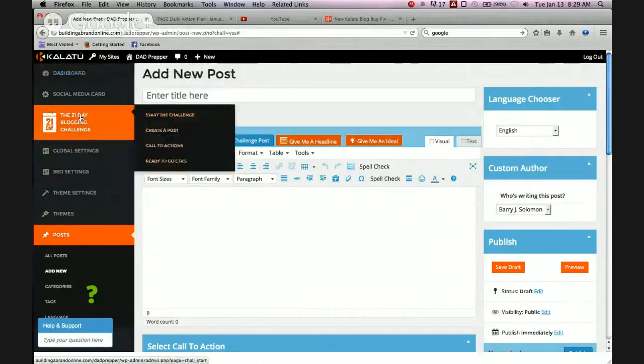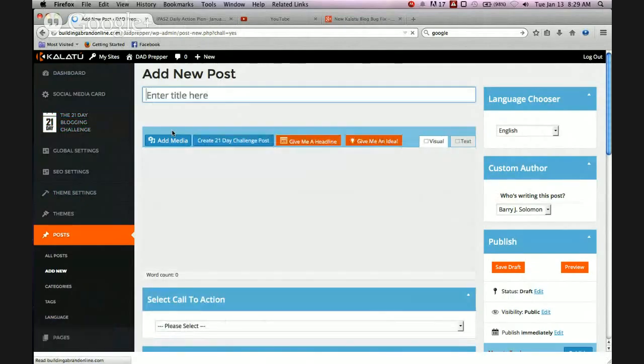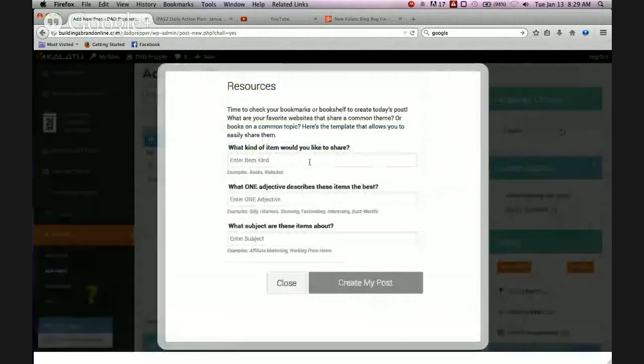So let's say you want to start a blog. You click on create a post. And then this window pops up here, and it gives you a kind of a guide as far as creating your blog post. So you start typing stuff here and here, and you click on create my post. So let's just say, for example, what kind of item would you like to share? Website. Let's say survival blog.